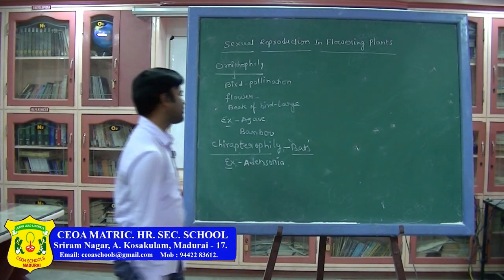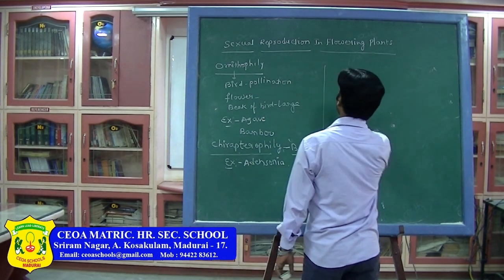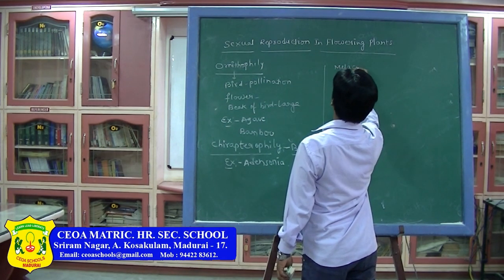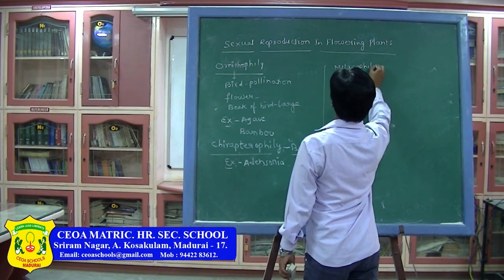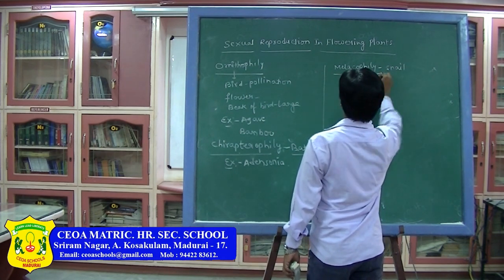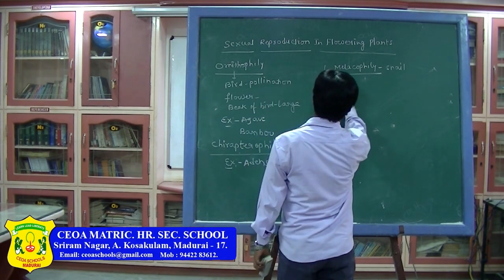Next, if the pollination takes place through the snails, that is Malacophily. Example, Lemna.